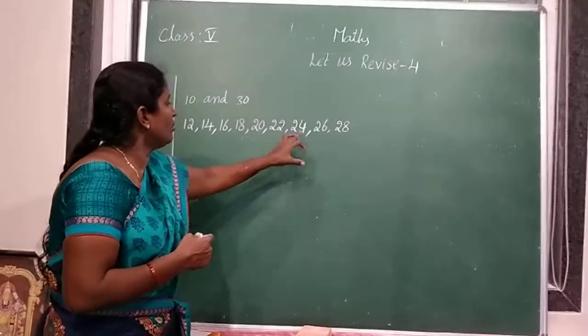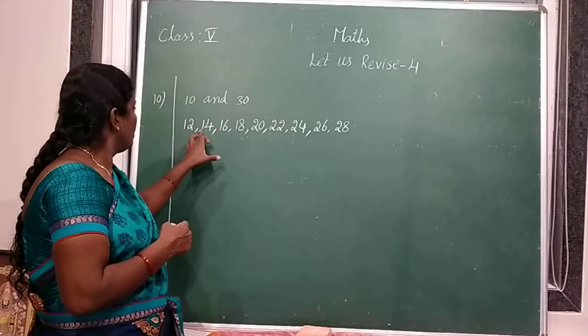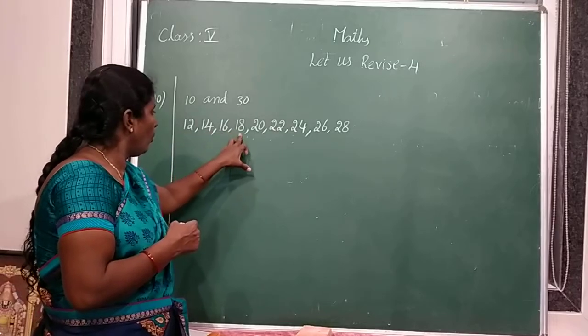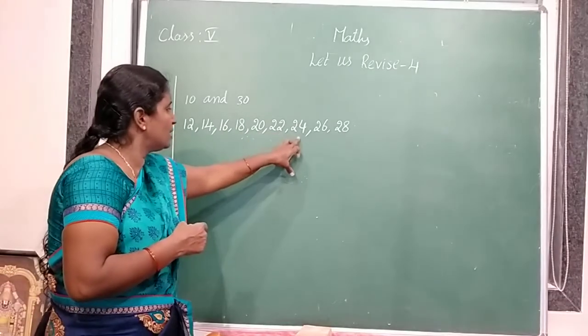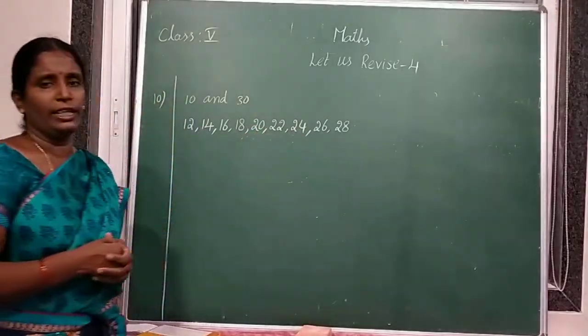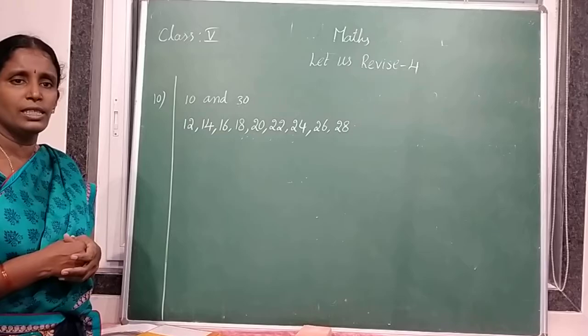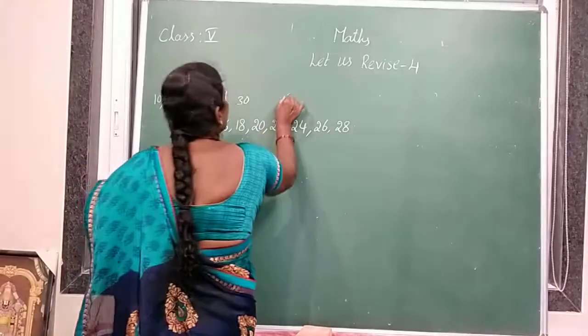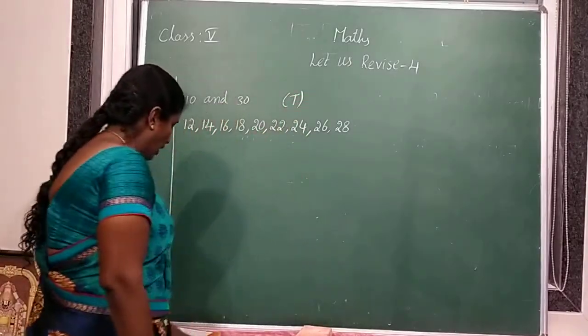So how many even numbers are there? 1, 2, 3, 4, 5, 6, 7, 8, 9. So 9 even numbers are there. Is it true or false? True. So you have to write true.